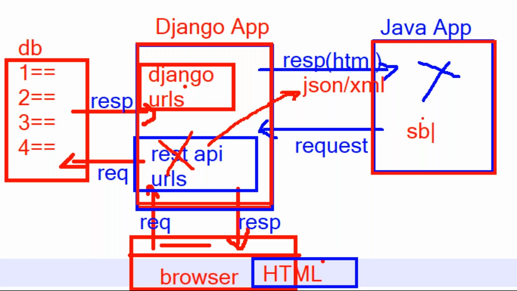So from this Flipkart application to the SBI application, communication must be required to do the payment. If you want to communicate from this Flipkart application to the SBI application, then what is the requirement? REST API is required, sir. Using Django URLs, the communication is not possible. 100% REST APIs are required. So just assume you did not develop the REST API.